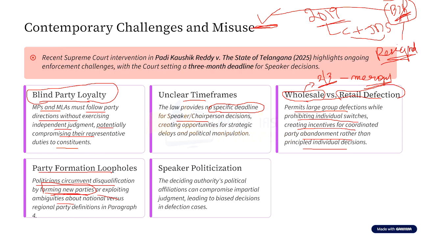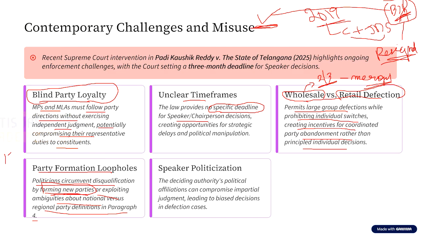Now, what is this national versus regional party definitions issue? That is, in the year 2016, there were certain MLAs from the party TDP. There is a party called the Telugu Desam Party. In the state of Telangana, there were 15 MLAs from this party.